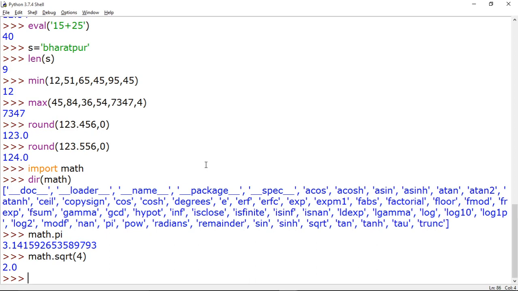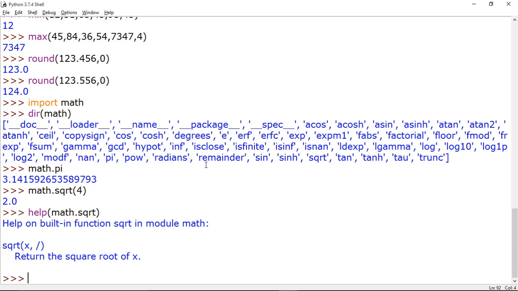There is also one important command, that is help. So write help, and suppose we want to see what help is there for the sqrt function, so it will print the meaning of sqrt. Okay, it returns the square root of x. You can see why these messages are coming: the developer who developed the sqrt function must have written the documentation of the sqrt function in the docstring. That's why we are seeing this help here.